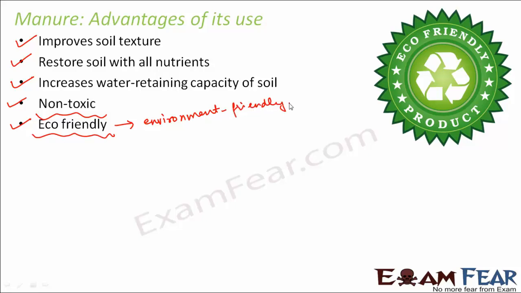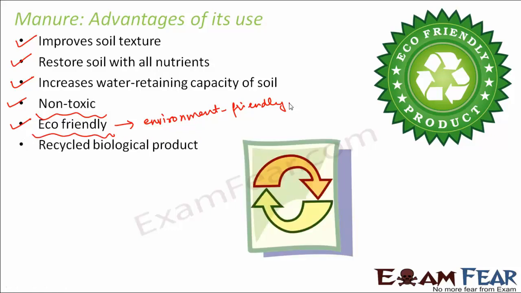That's because everywhere we see a lot of pollution of water, air and soil, which is going to harm all the living organisms in an adverse way. So if we are able to utilize something which is advantageous to us and at the same time is environment friendly, that is just awesome. So manure is something which has many advantages, and if you look at it, not many disadvantages.